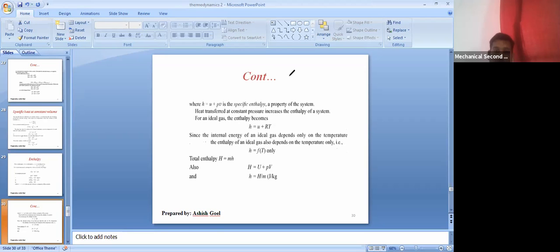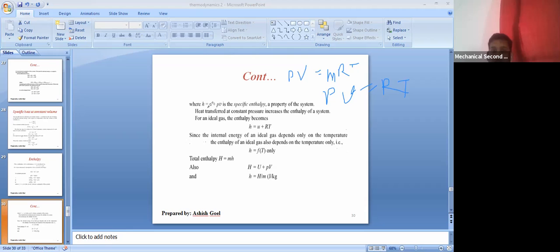This is the very standard equation. But here we are using the specific term. So per unit mass, this becomes PV is equal to RT, for 1 unit of mass. If M is equal to 1, then PV is equal to RT.